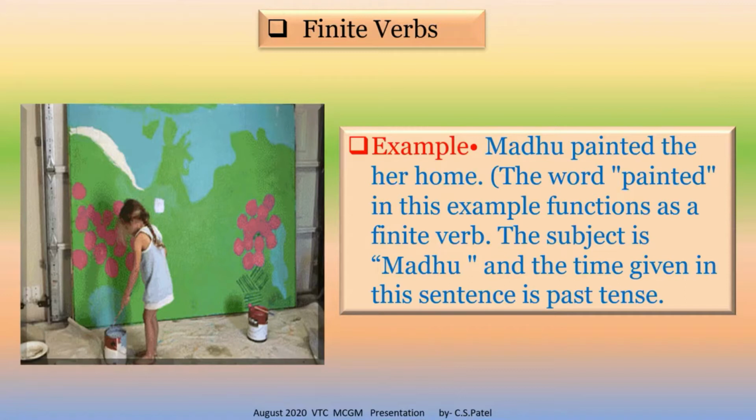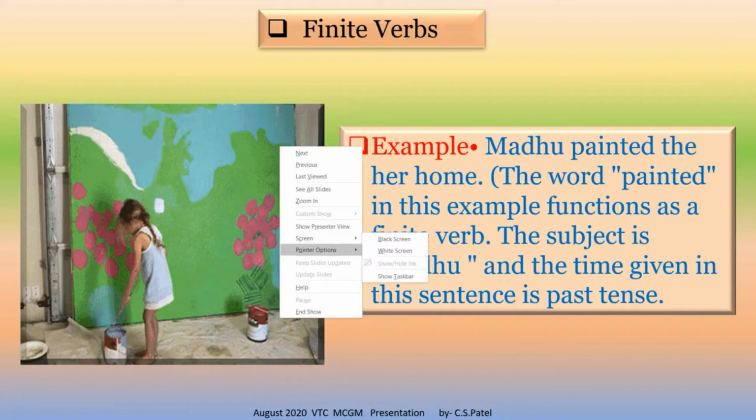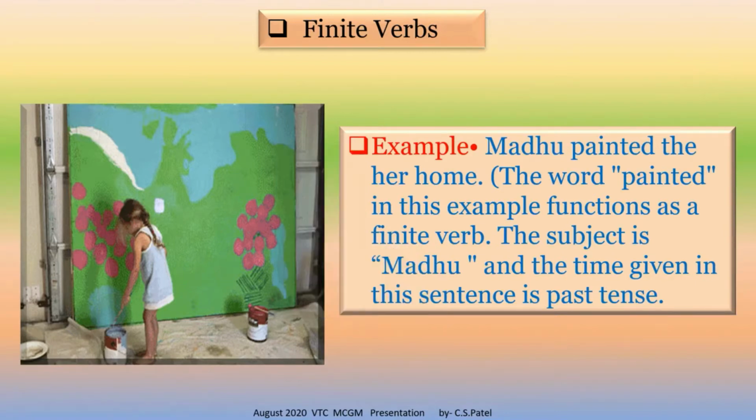The subject is Madhu and the time given in the sentence is past tense. See students, Madhu painted her home.